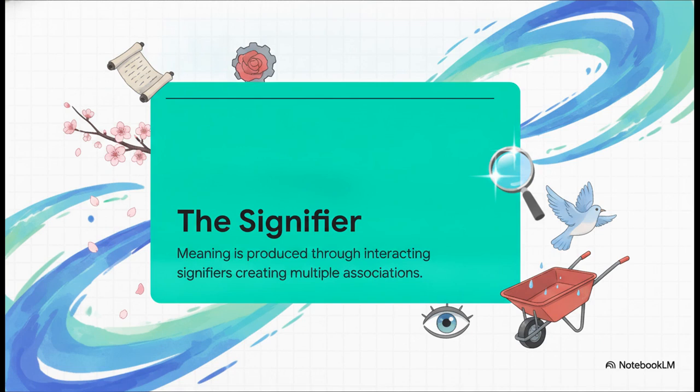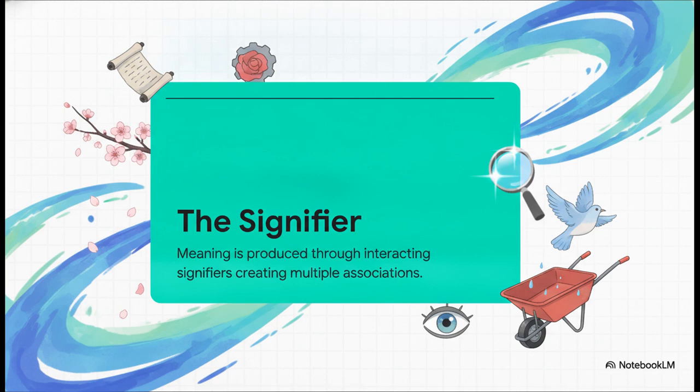Now, let's shift our investigation over to our second forensic framework. Catherine Belsey argues for the primacy of the signifier. That means meaning is produced through the interaction of signifiers, like words and images, creating multiple associations, rather than directly pointing to some external reality.